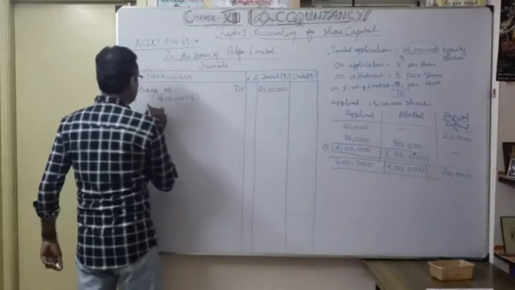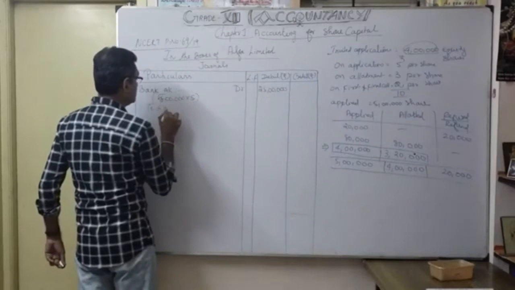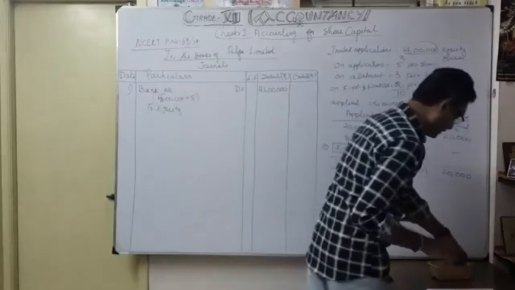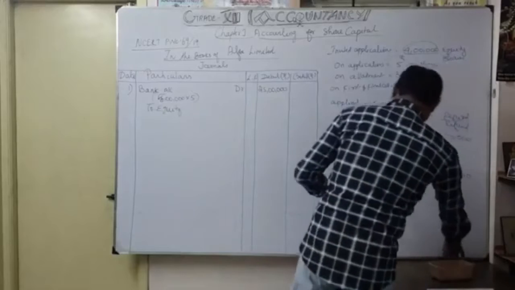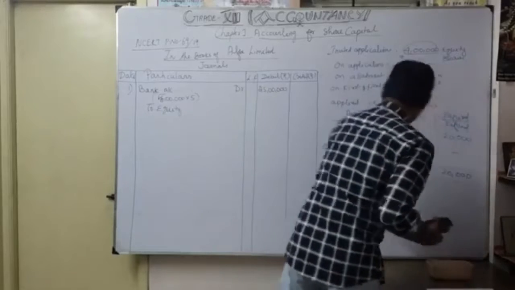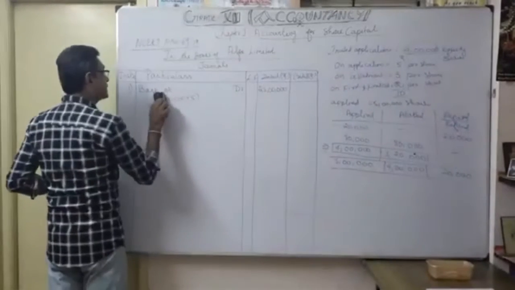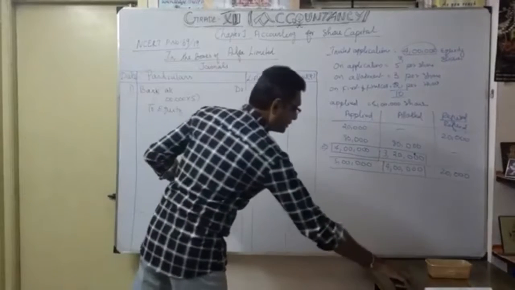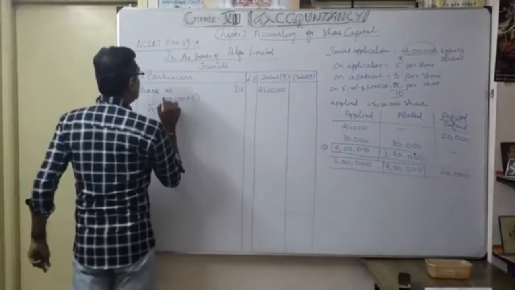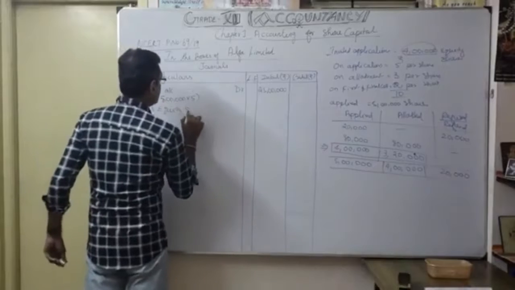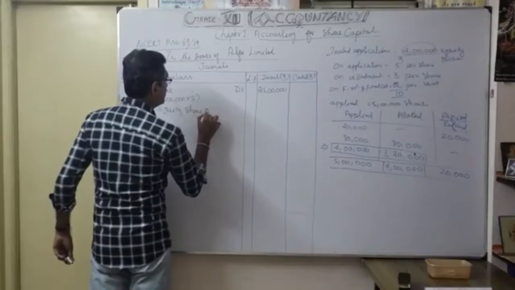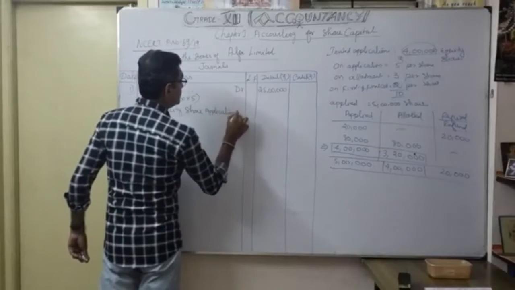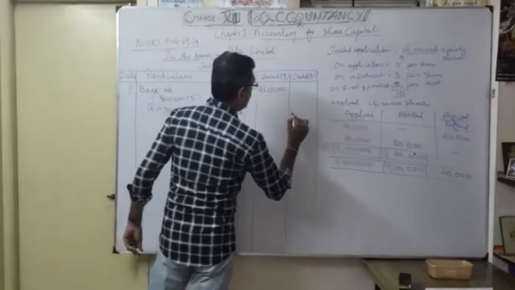To equity share application account. This I write in detail. So here equity share application, 25 lakhs received first. They applied 5 lakhs. So 5 lakhs, to equity share application account, how much? 25 lakhs.